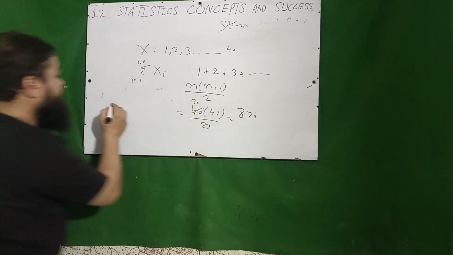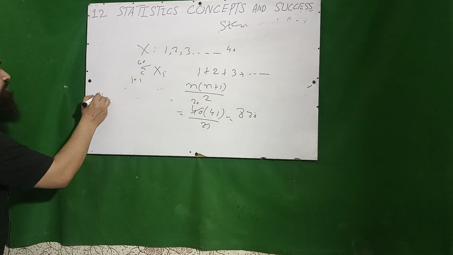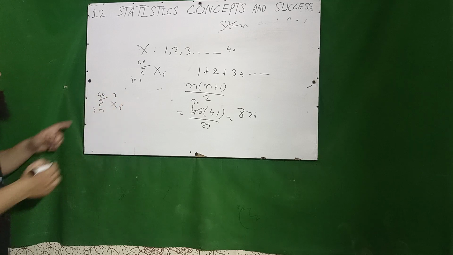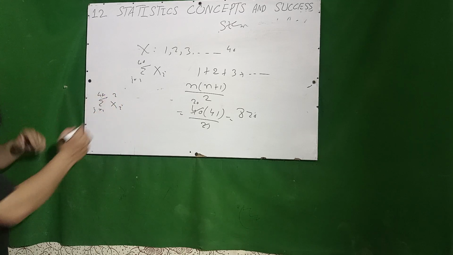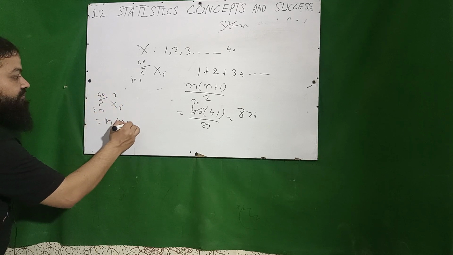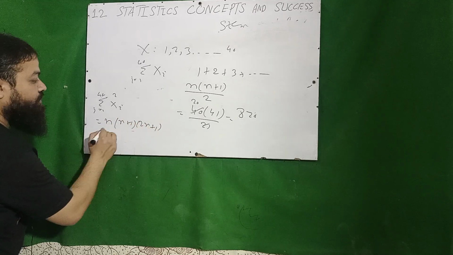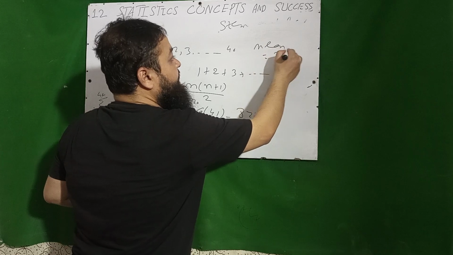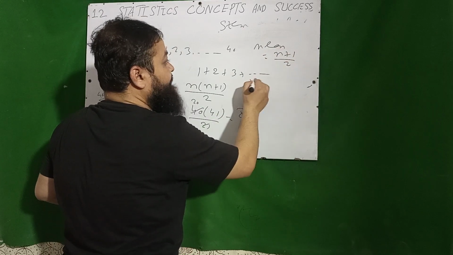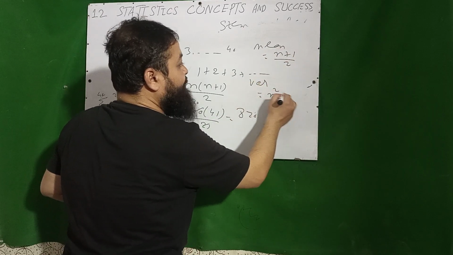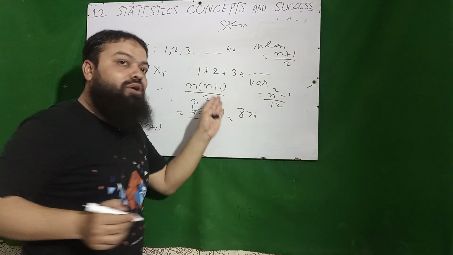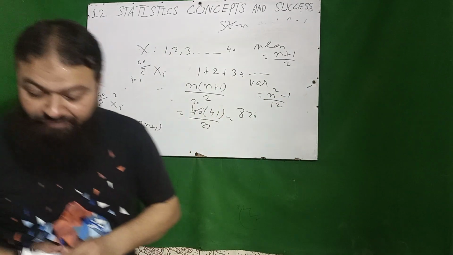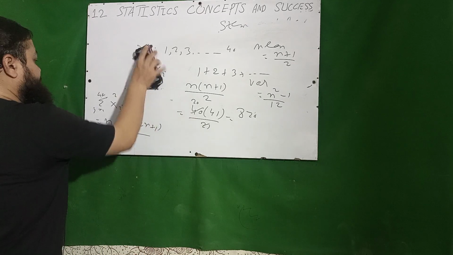And if the question is find out summation i equals 1 to 40 xi square, the sum of square of all the natural numbers, that will be n into n plus 1 into 2n plus 1 over 6. And if the question is find out the mean, that will be n plus 1 over 2. If the question is find the variance, that will be n square minus 1 over 12. These all are the essential questions for every written test of statistics.